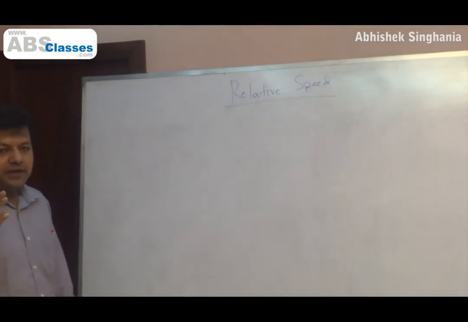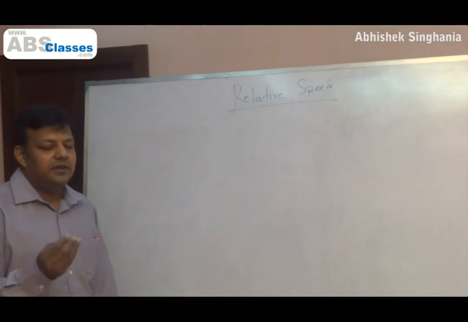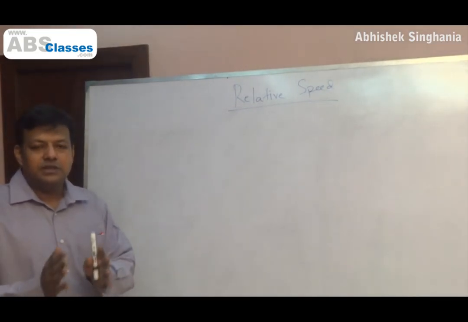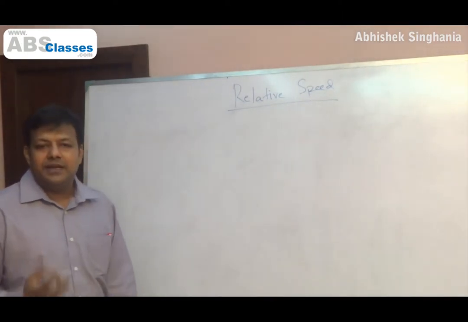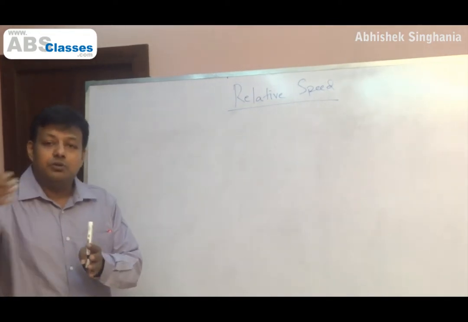Relative speed is in a way the most important concept in time, speed and distance. The word relative implies in relation to something, in reference to something. So what does it imply in our chapter TSD? It implies basically that your speed cannot be taken in isolation. It cannot be taken separately. It has to be in reference to the other speed.